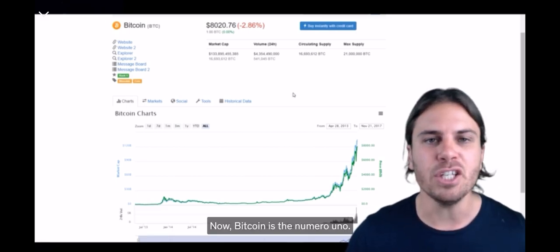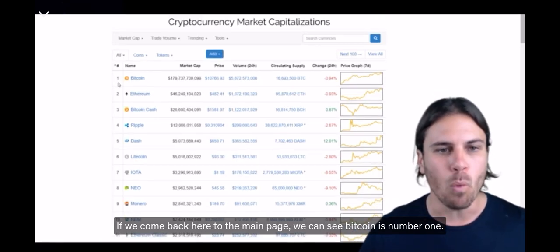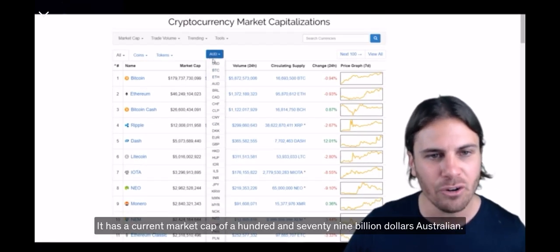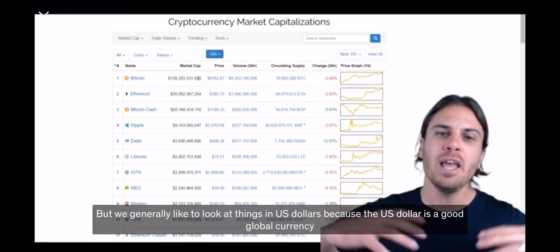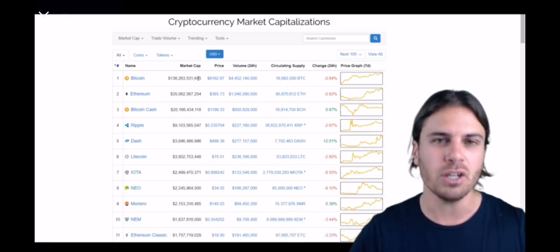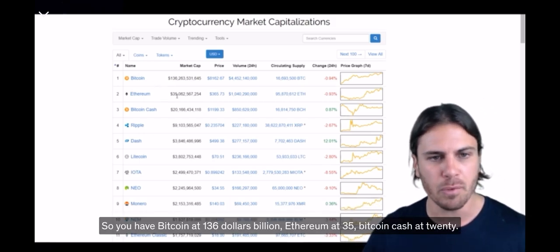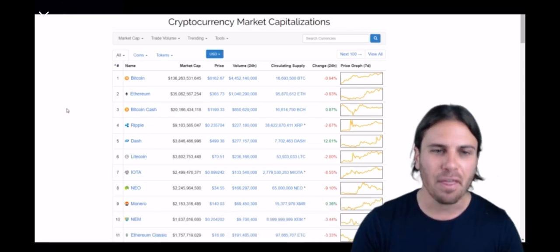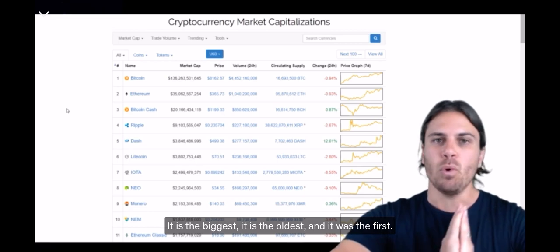Now, Bitcoin is the numero uno. If we come back here to the main page, we can see Bitcoin is number one. It has a current market cap of $179 billion Australian, but we generally like to look at things in US dollars because the US dollar is a good global currency to compare every other cryptocurrency to. So you have Bitcoin at $136 billion, Ethereum at 35, Bitcoin Cash at 20. Nothing comes close to Bitcoin. It is the biggest, it is the oldest, and it was the first.